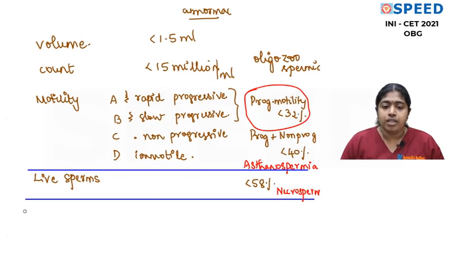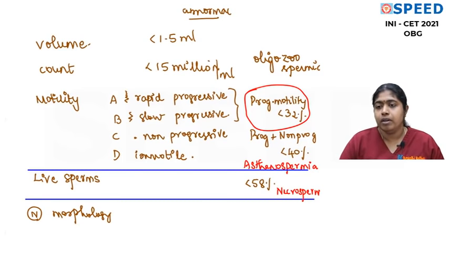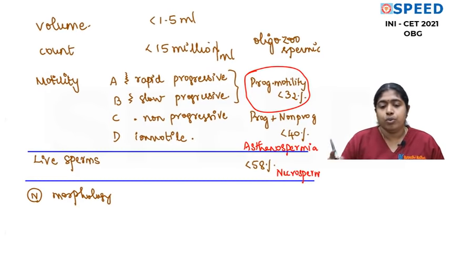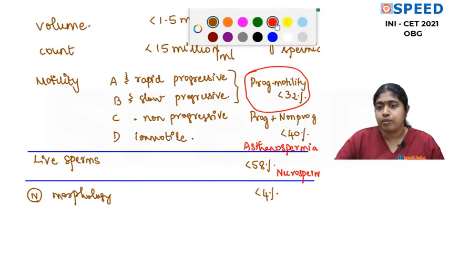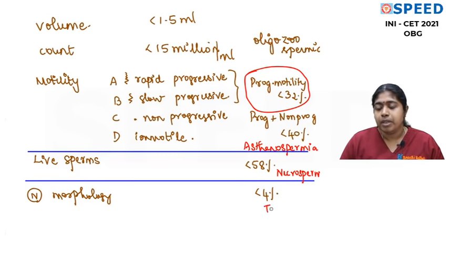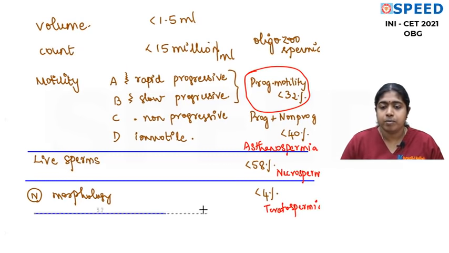We'll come to morphology. The sperms with normal morphology. I hope all of you know the normal morphology. We're not talking about the ones with 2 tails, or ones with absent middle piece, or ones with 2 heads. Okay. So normal morphology should be 4%. If it is less than 4%, we call it teratospermia. Is that understandable?